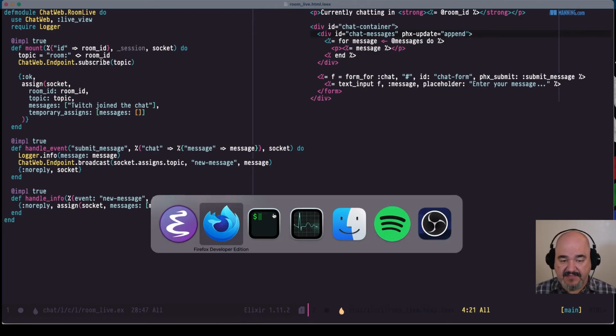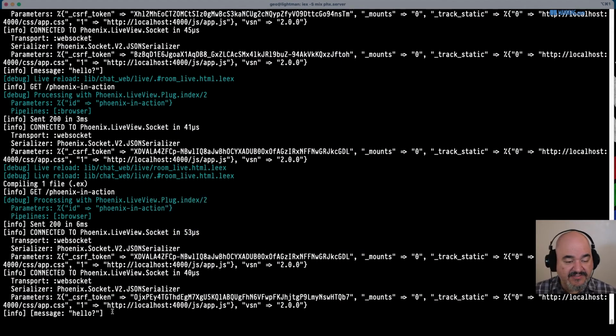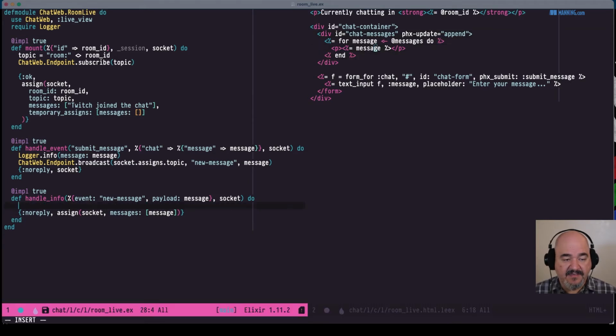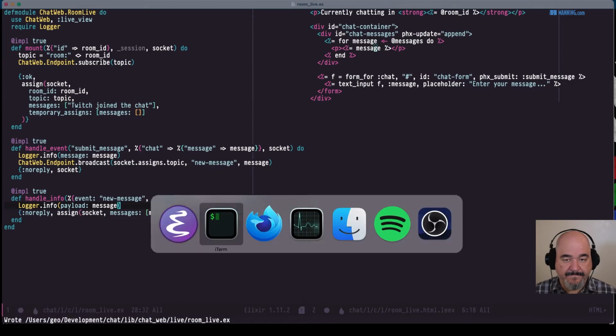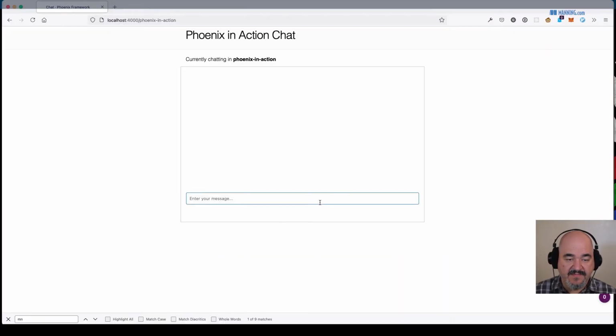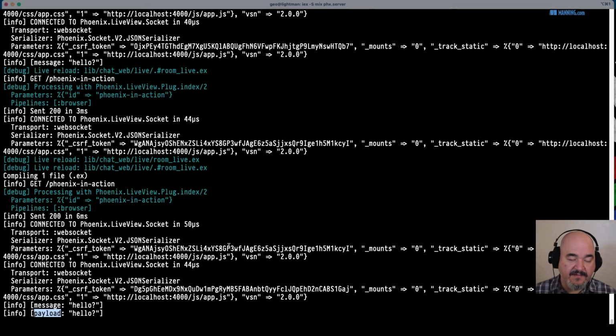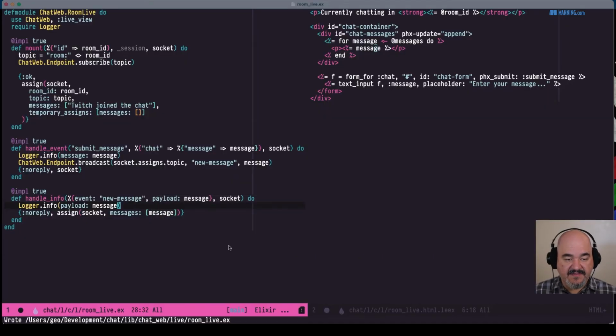That did not do it either. So let's see here. We do have our message hello, and I'm not sure why we don't have the list of messages anymore. Because we're going to print the message. Let me just make sure we're still getting this payload of message. All right, send a message here. And yeah, we are getting the payload. Okay, interesting. So let's figure this out. Why is this coming through in this manner?